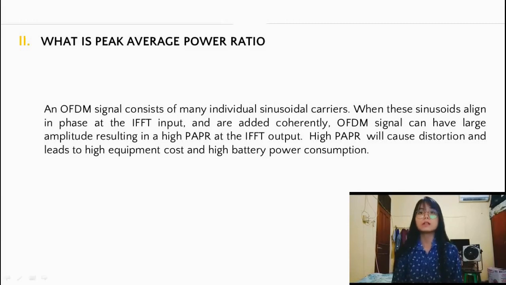An OFDM signal consists of many individual sinusoidal carriers. When the sinusoids align in phase at the IFFT input, the OFDM signal can have large amplitude, resulting in high PAPR at the IFFT output. High PAPR will cause distortion and leads to high equipment cost and high battery power consumption.